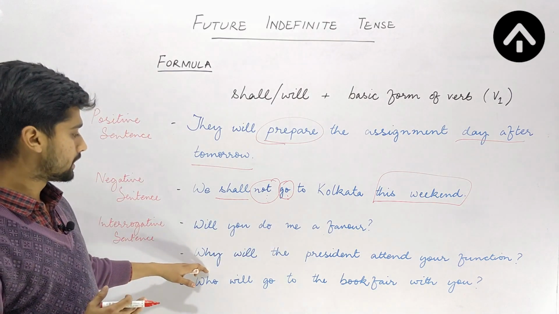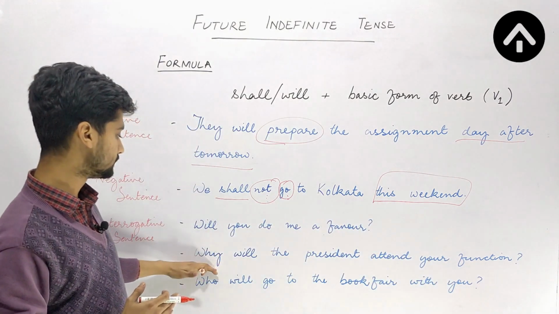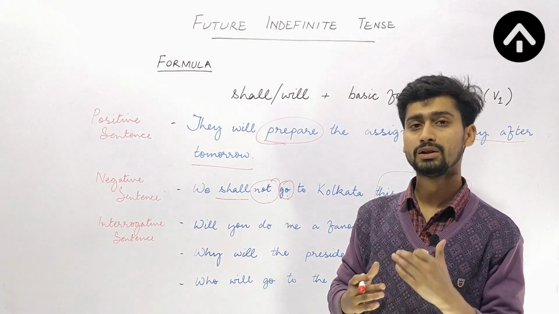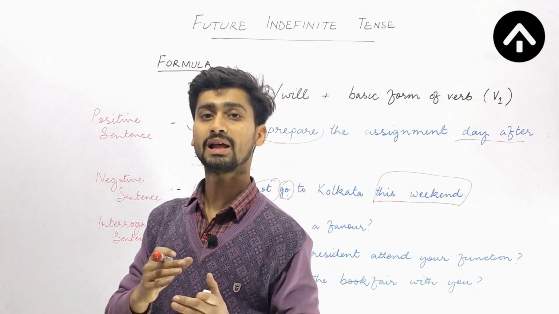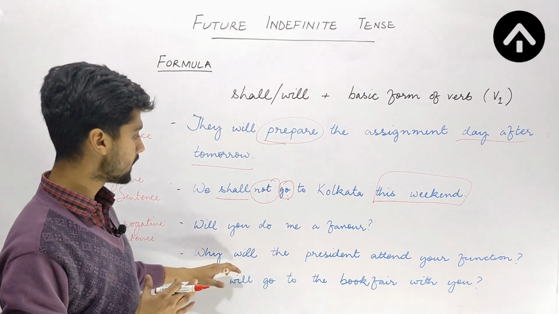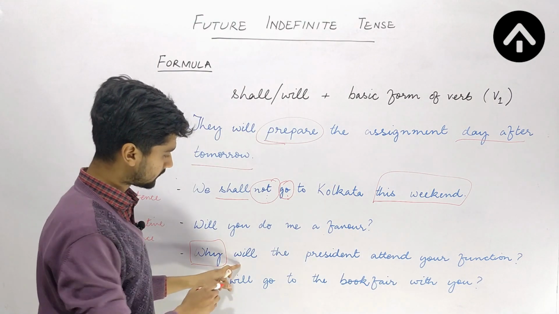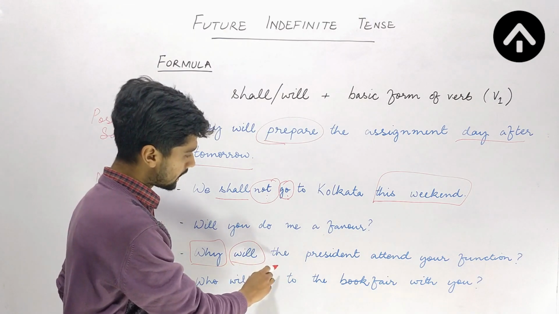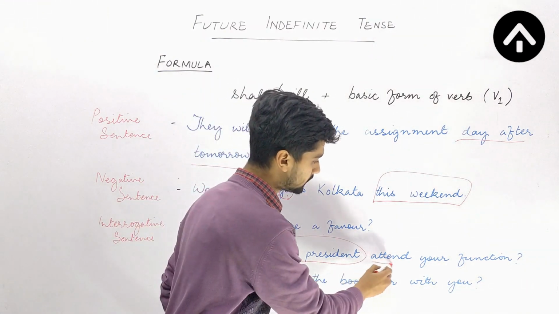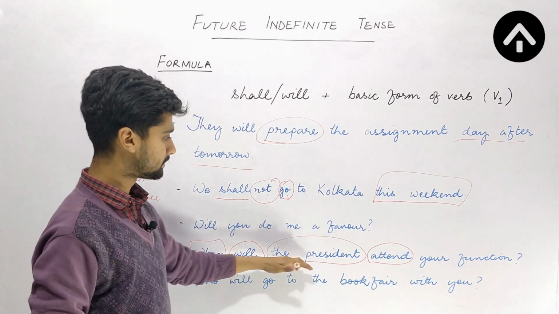Alright, next we have a non-polar question. Why will the president attend your function? This is a question that demands a particular, specific answer. So here I will not be answering positively or negatively, but I'll be giving specific information in answer to the question. Here I am using the WH question word, after which I'm using the auxiliary verb will, then the subject, and after that the main verb. The remaining part of the sentence is your function. Why will the president attend your function?